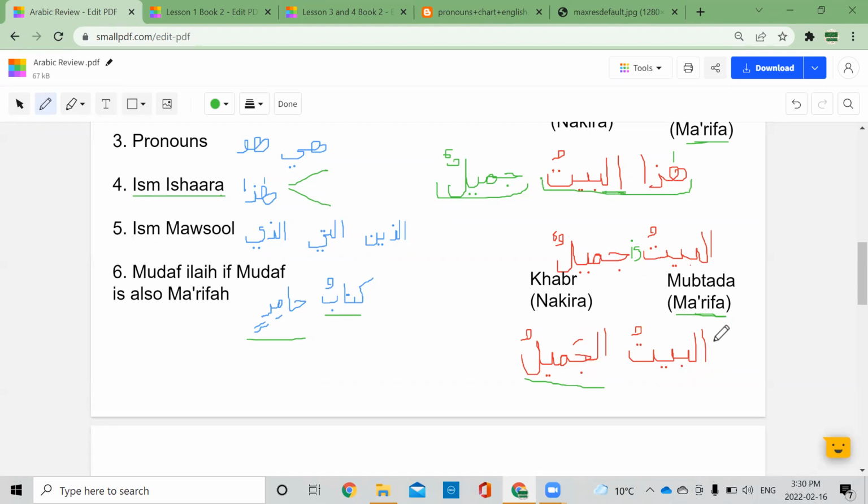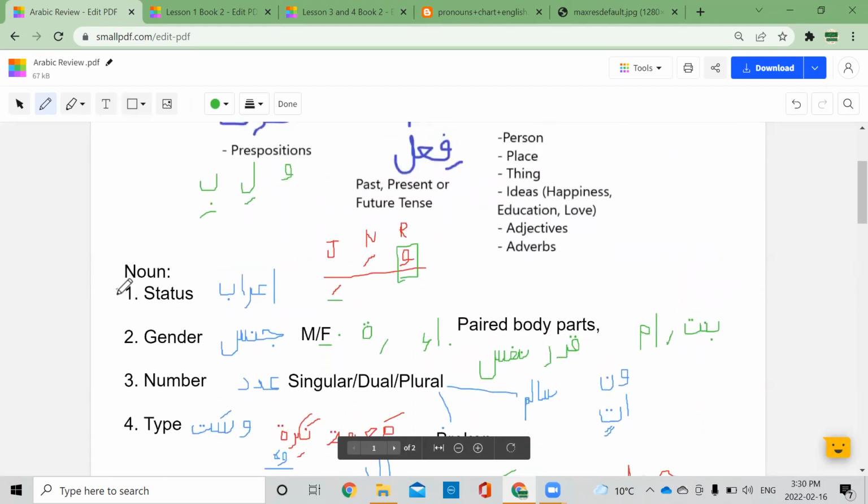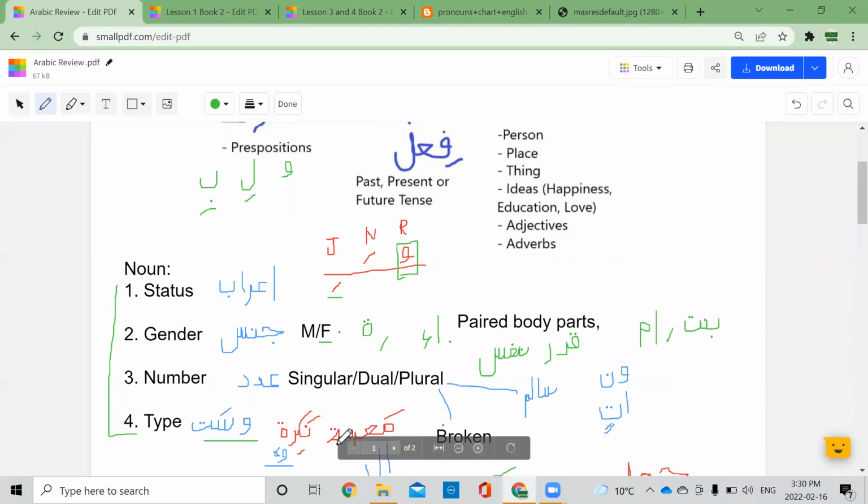The main rule for murakkab tawsifi is that the noun and the adjective need to be similar in 4 categories. What are those 4 categories? Definite, gender, number. What's I'rab? It is either ma'rifah or nakira, no, that's not it. I'rab is rafa, nasab and jar, which we call status. What is the status of the noun? Is it rafa, nasab or jar?